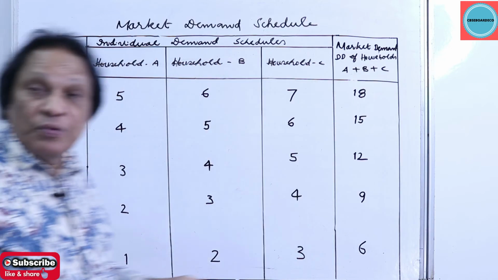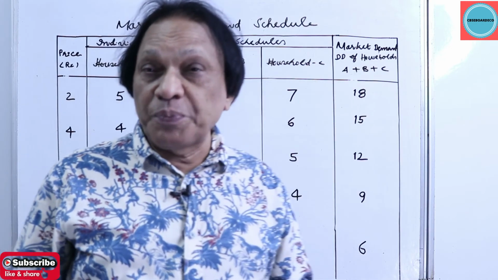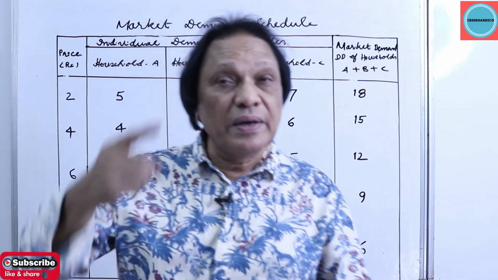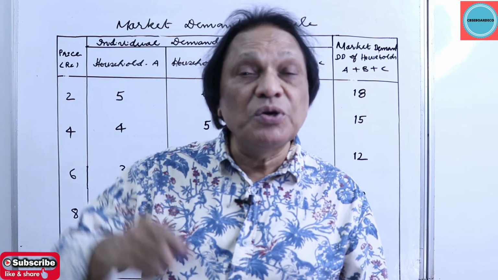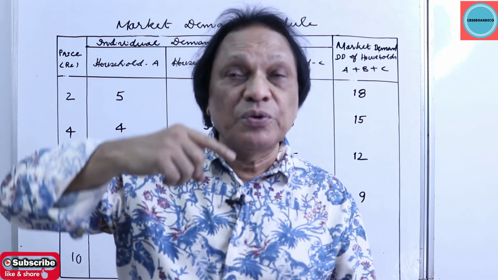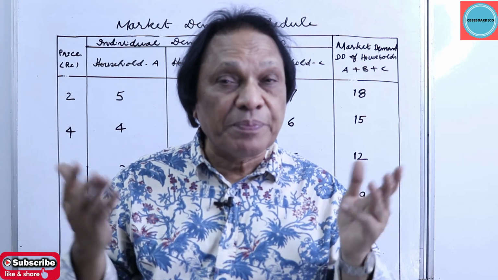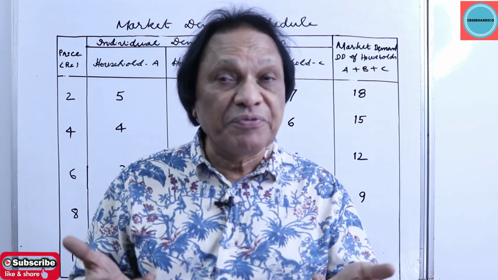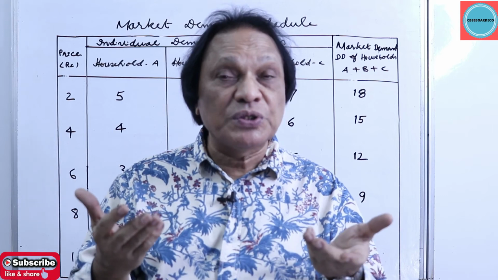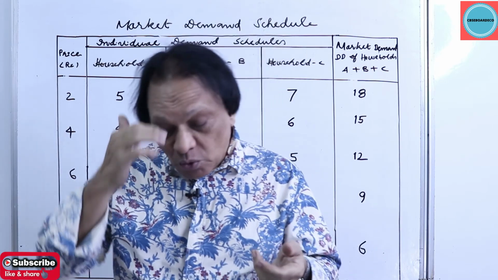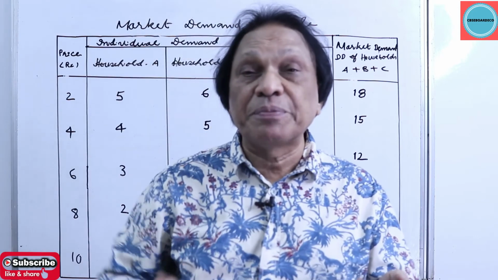So that's it. To put it in a nutshell, in simple words, individual demand schedule shows the demand of a consumer at different prices over a given period of time. Market demand schedule shows aggregate of the demand of all the consumers in the market over a period of time at different prices.